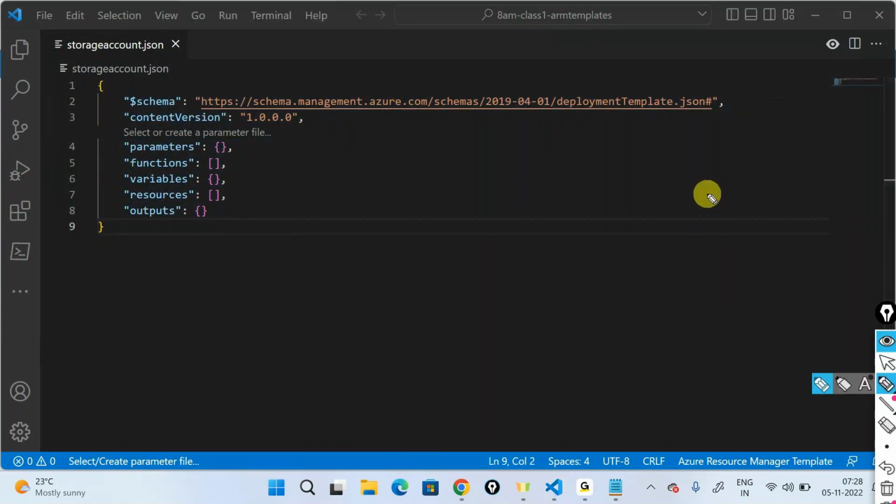So let's see. Now the very first thing is a schema. We can also call this a header.